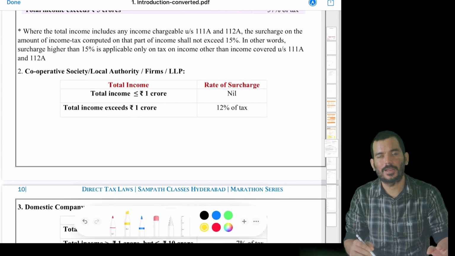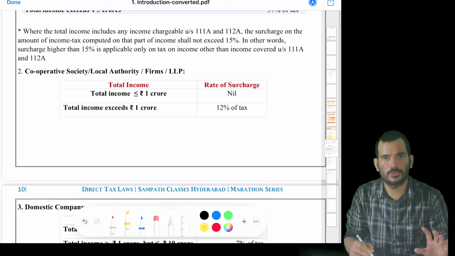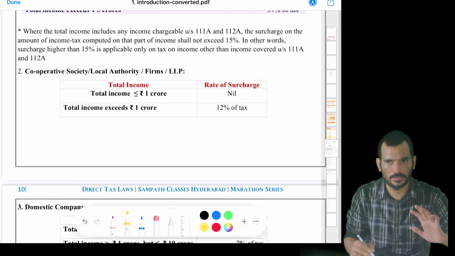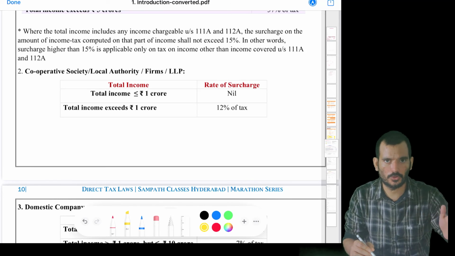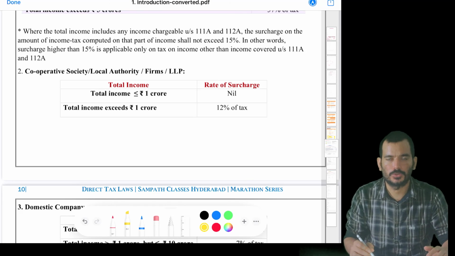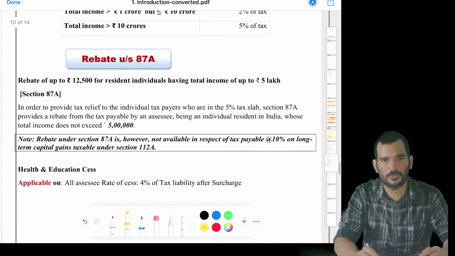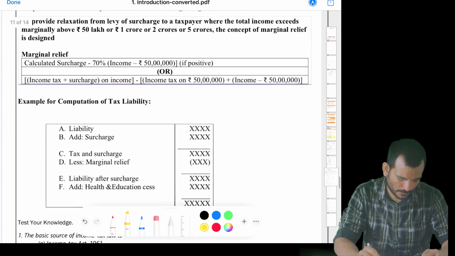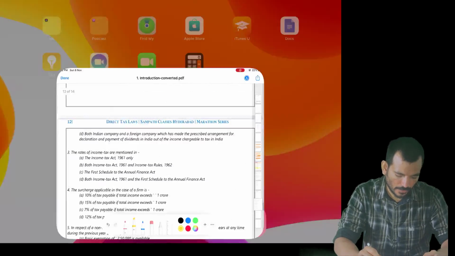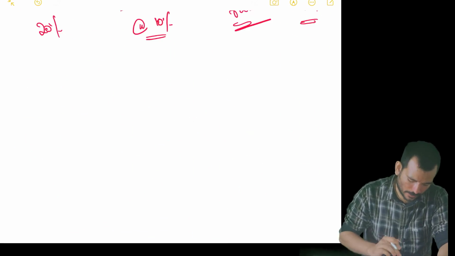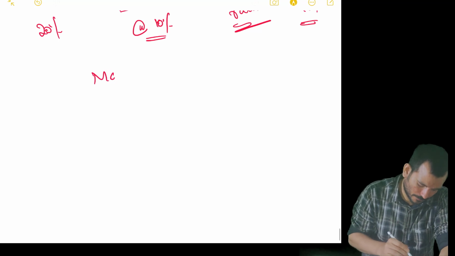Coming to rebate, up to 5 lakhs for resident individuals, 12,500 is available. Like if your total income is up to 5 lakhs, you can claim the rebate of 12,500. This is done. And marginal relief is something that I will explain with an example.